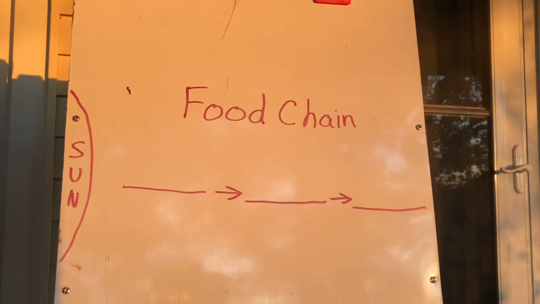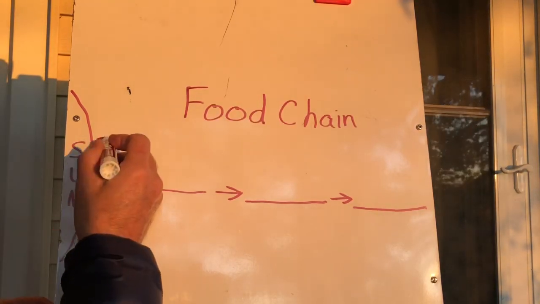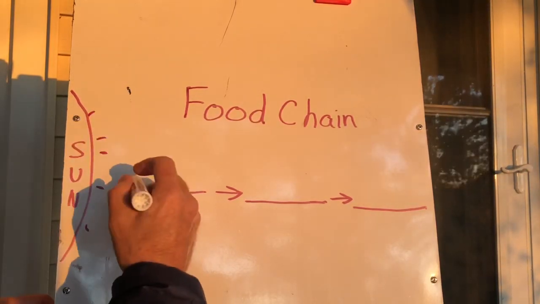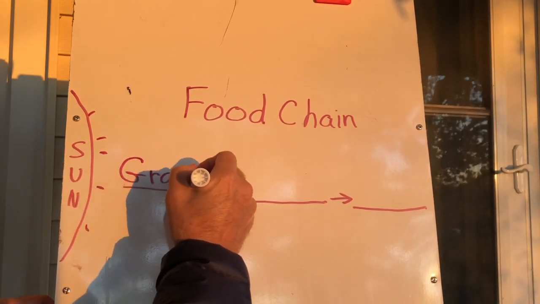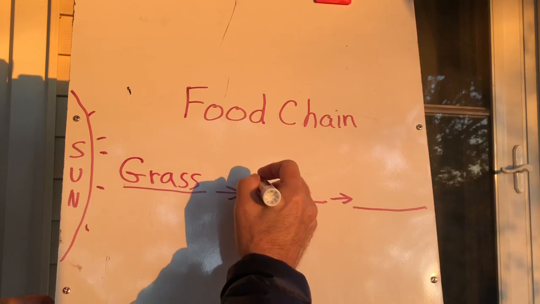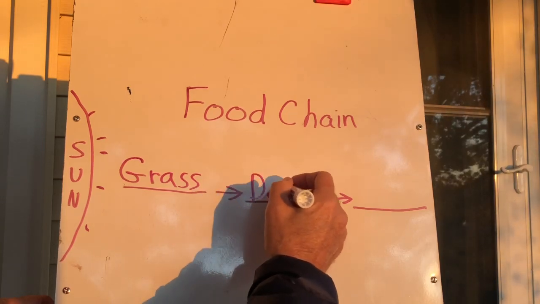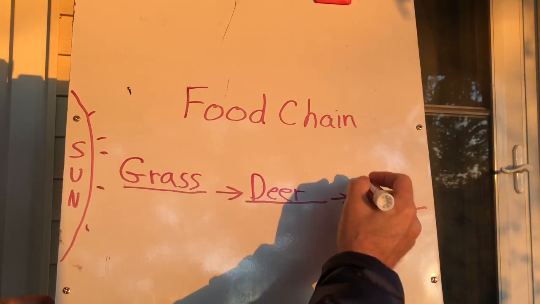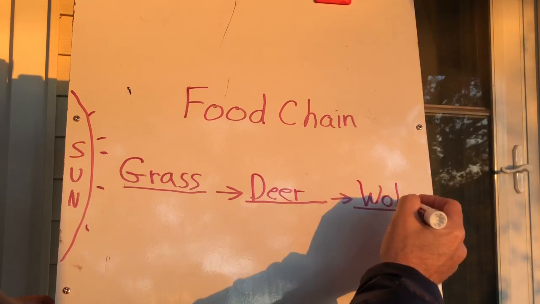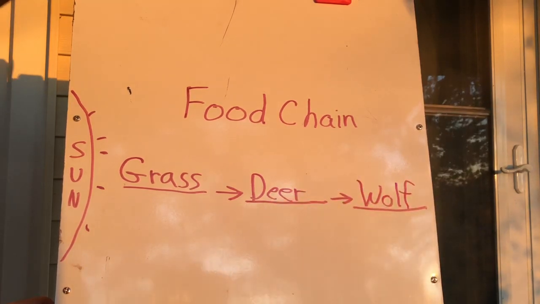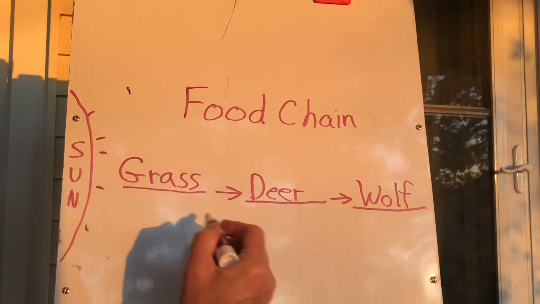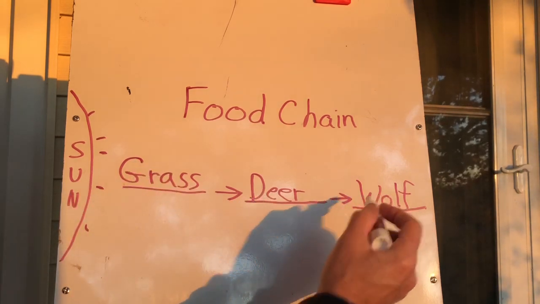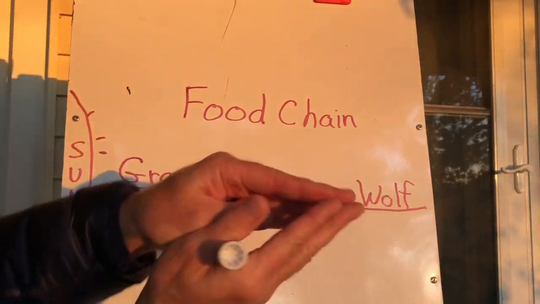So a food chain would look like this. The sun gives energy, and plants like grass can use that energy. The grass is eaten by a deer, and the deer is eaten by a wolf. Friends, this is a simple food chain which shows the transfer of energy from the grass to the deer to the wolf. Ta-da! A food chain.